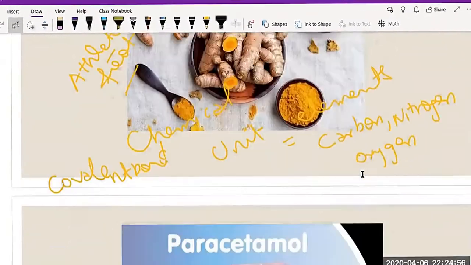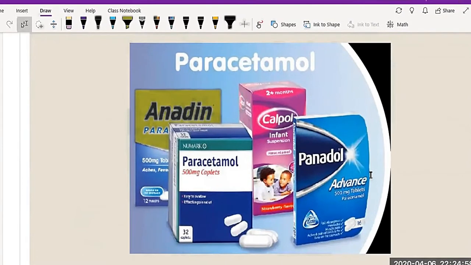This is an example of paracetamol that is available in different forms. I think every child has taken Calpol syrup for treating fever, and Panadol at home. If you go to your first aid box, you will find paracetamol very easily.